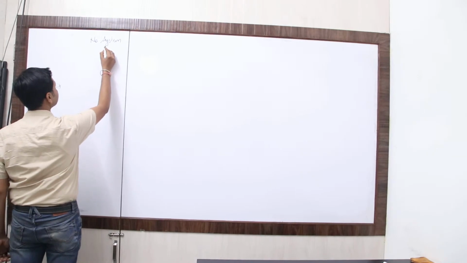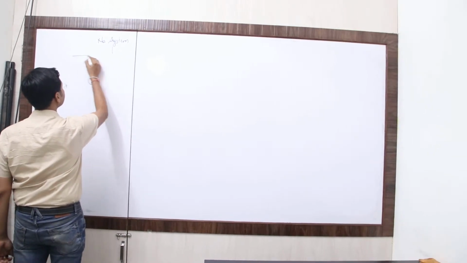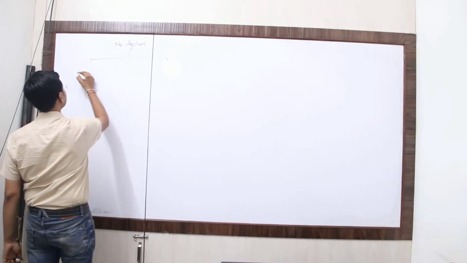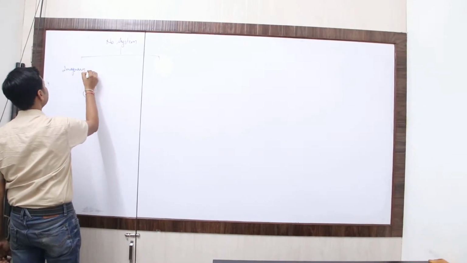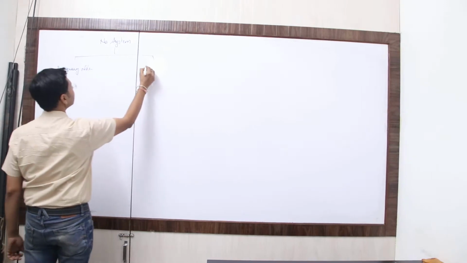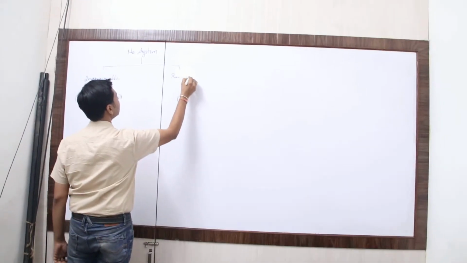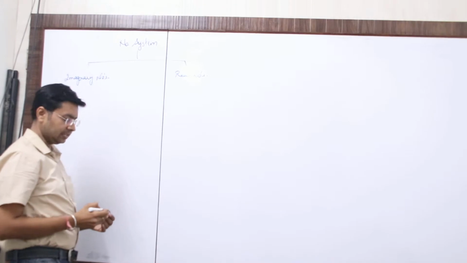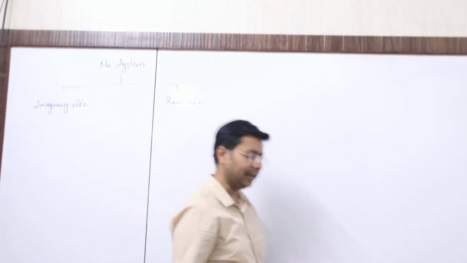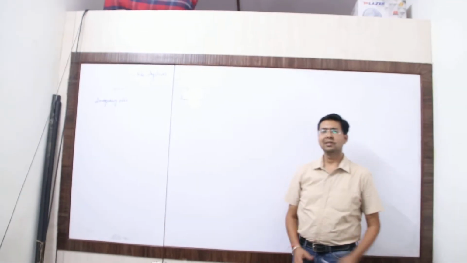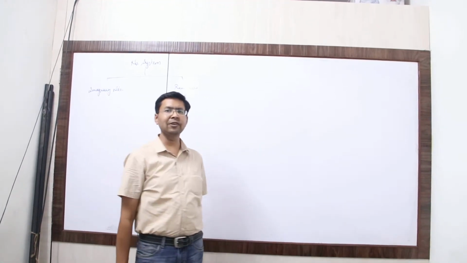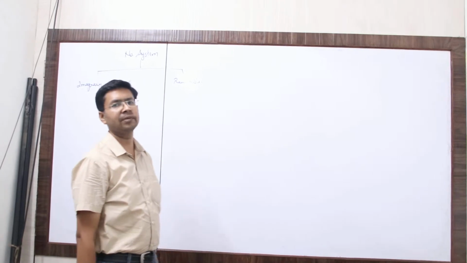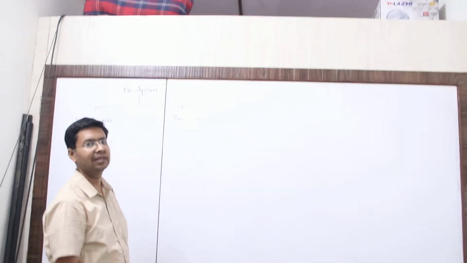There are two types of numbers basically in the whole of mathematics. This is imaginary numbers and this is real numbers. The term imaginary numbers must be new to you. There is a separate branch of mathematics which deals with this particular type of numbers, which are known as imaginary numbers. It is known as complex numbers.